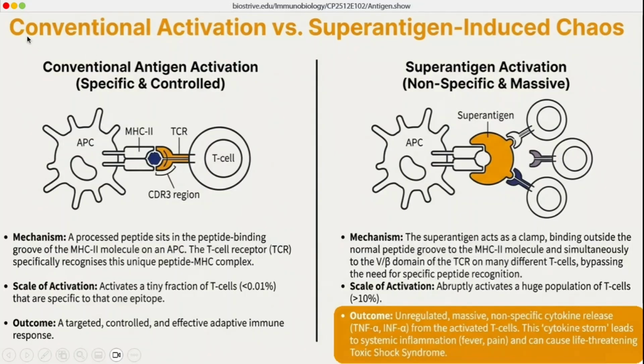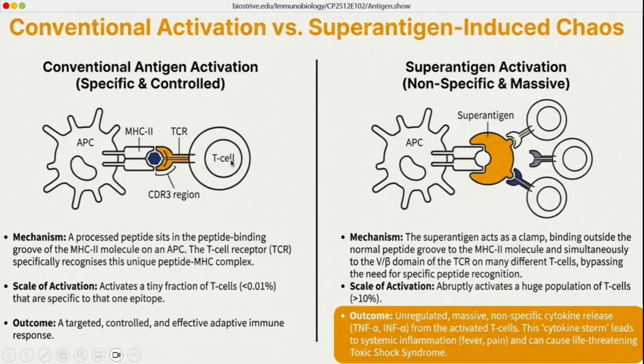So let's compare the conventional activation versus super antigen activation of T cells. Antigen is processed by the antigen presenting cells. They are processed and presented by MHC2, which is recognized by the CDRs of the T cell receptor, and there are certain co-stimulatory signals like the CD28-B7 signaling system, which will lead to activation of these T cells.